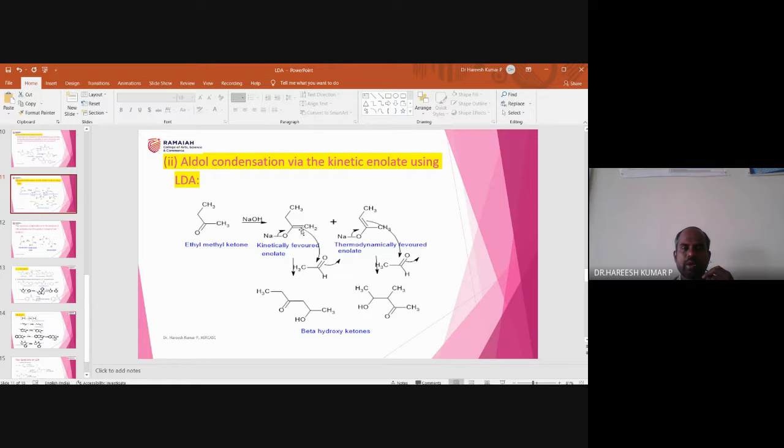There will be a new bond formation between this carbon, and this picks up a sodium, and later hydrolysis gives rise to a beta hydroxy carbonyl compound. Similarly, this bond pair can come over here and react with this bond. So that is how two different products are obtained. So this is about aldol condensation.